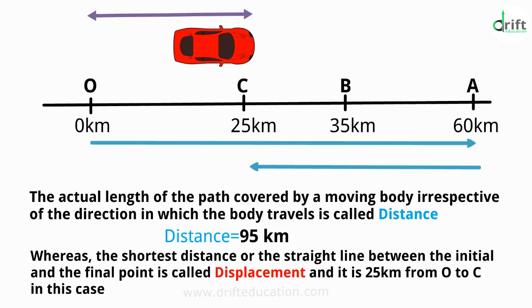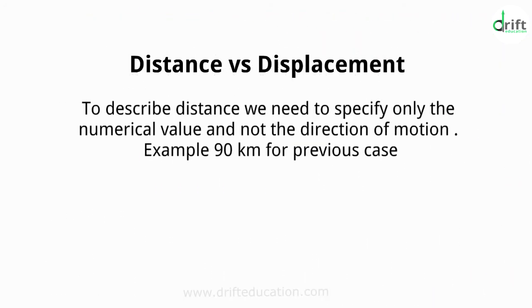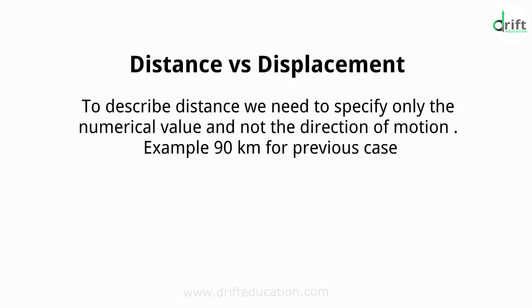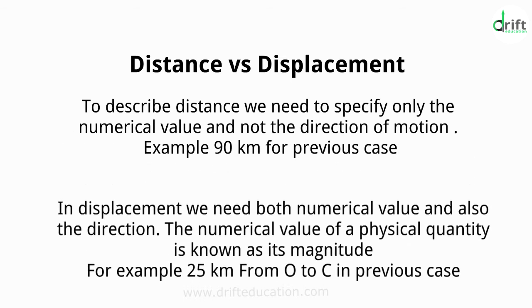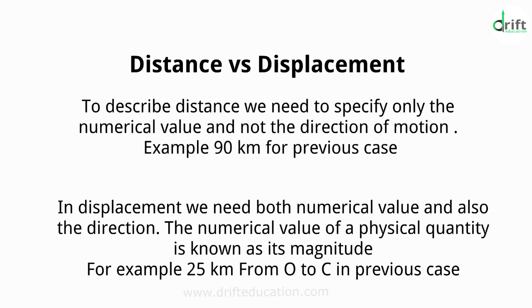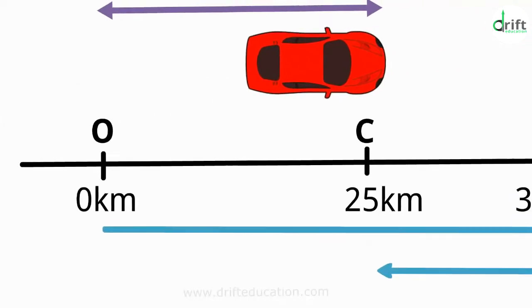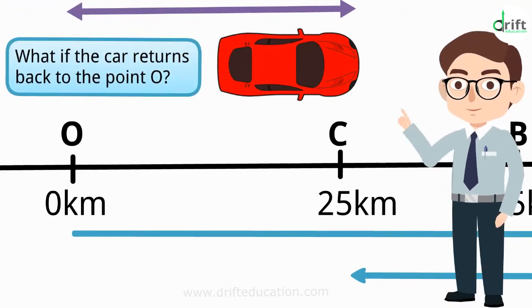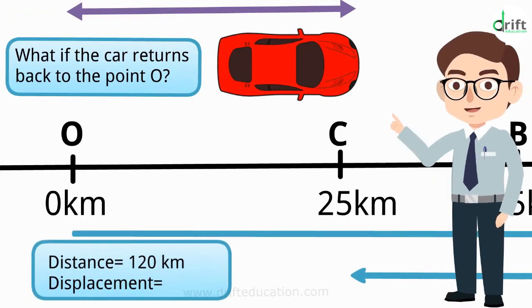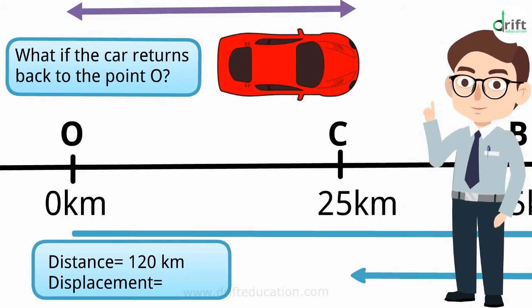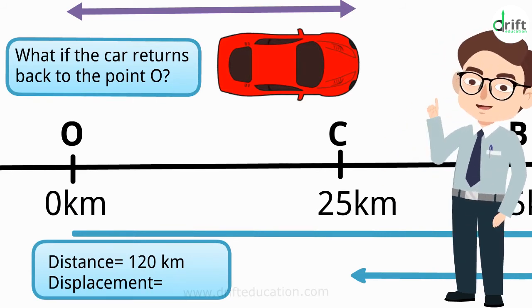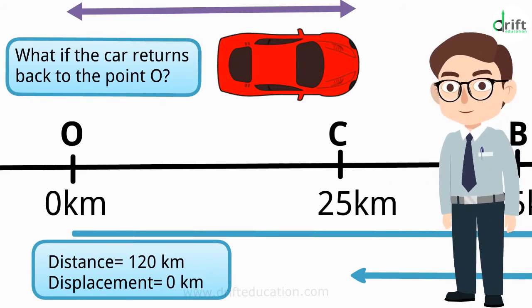In this case, to describe distance, we need to specify only the numerical value and not the direction of motion, whereas in displacement, we need both the numerical value and also the direction. The numerical value of a physical quantity is known as its magnitude. What if the car returns back to the point O? The distance traveled by it will be 120 km, but what about the displacement? Think about it, it will be 0.